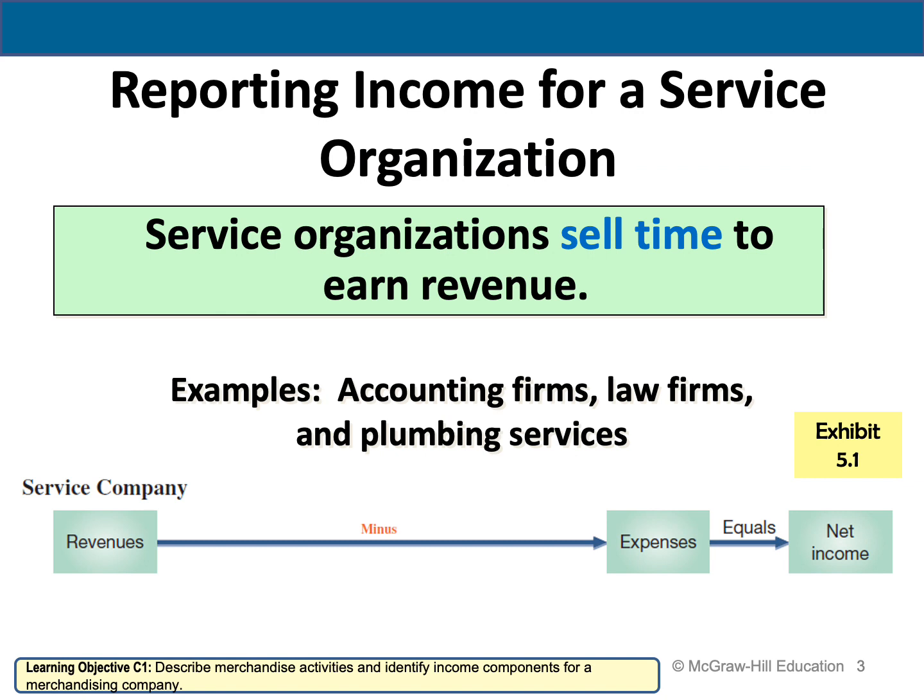If you remember, in Chapter 1, Chapter 2, Chapter 3, and Chapter 4, we talked about service organizations. When we say service organization, we mean a company that provides services. Service organizations usually sell time to earn revenue. Examples of service organizations are accounting firms, law firms, and plumbing services. For those service companies, in order to calculate their net income, I need to say revenues minus expenses to calculate the net income.